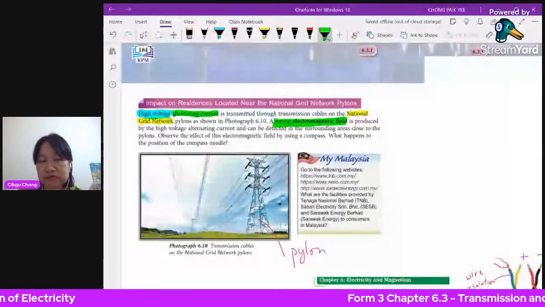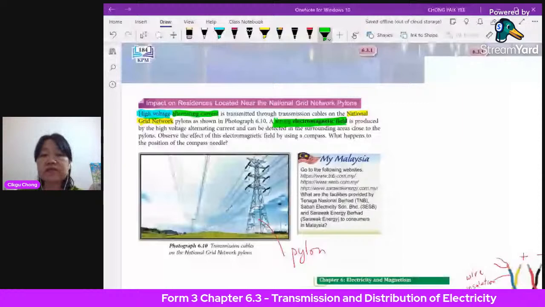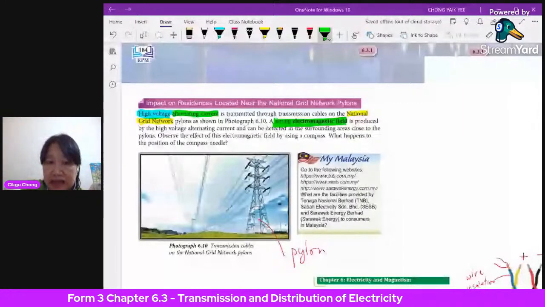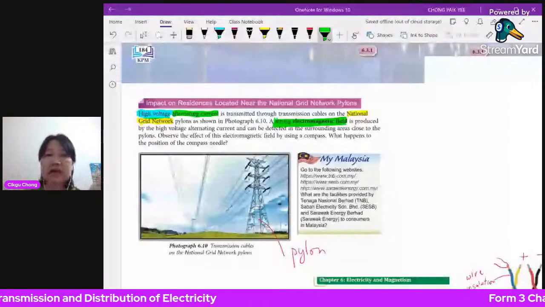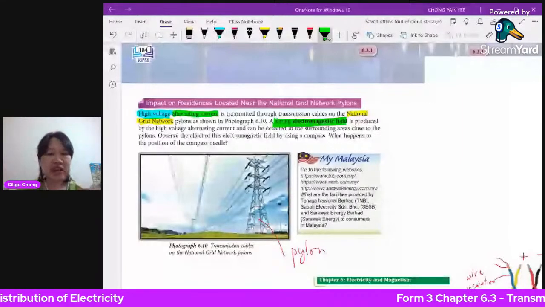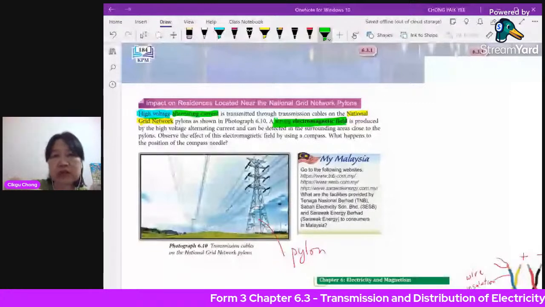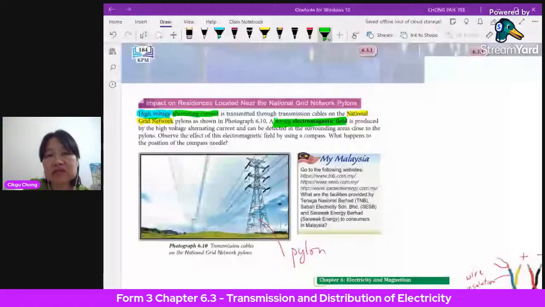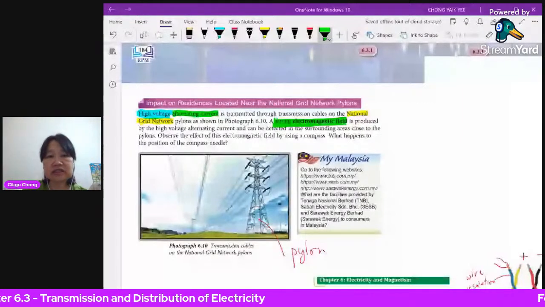But some people do not feel that. They're not so sensitive. Some people do not want to buy houses here because they feel that the strong electromagnetic field produced from this area will interfere with maybe their health and so on. So there will be interference, but it depends on how sensitive you are. Some people do not feel anything at all. Okay, so that is a strong magnetic field.